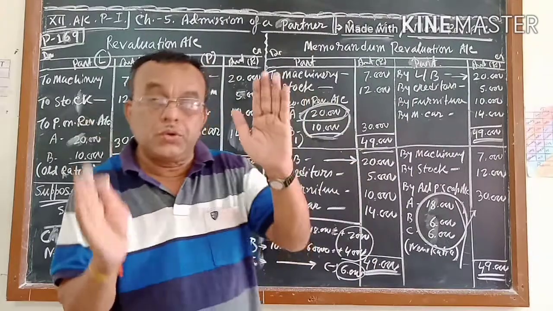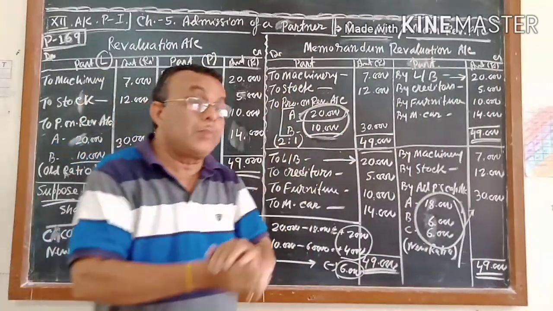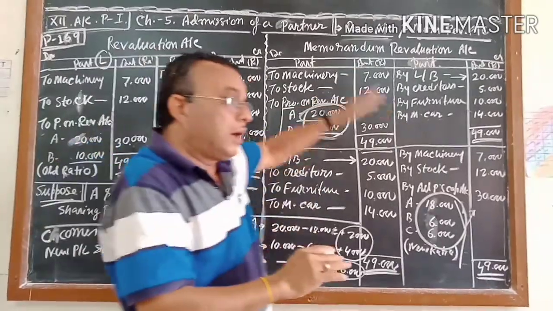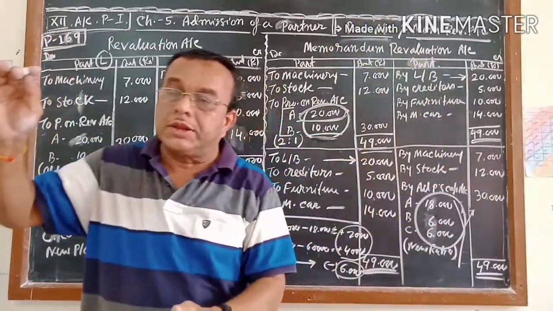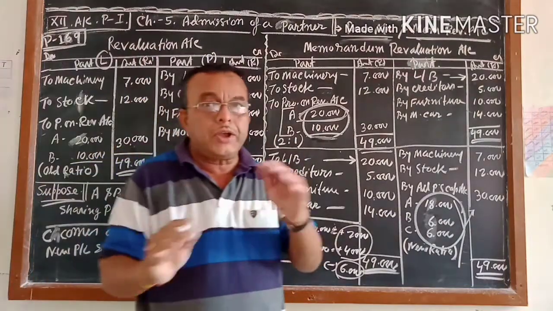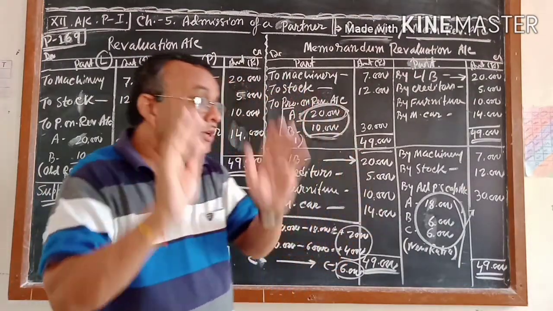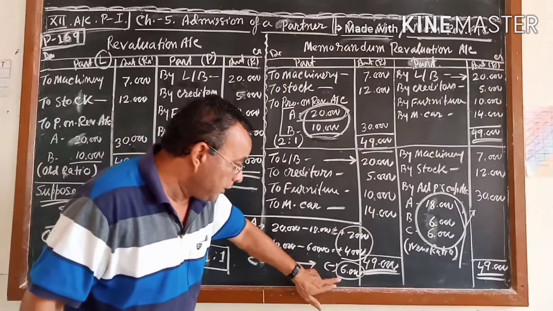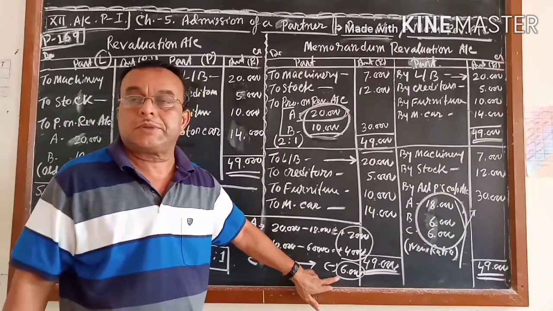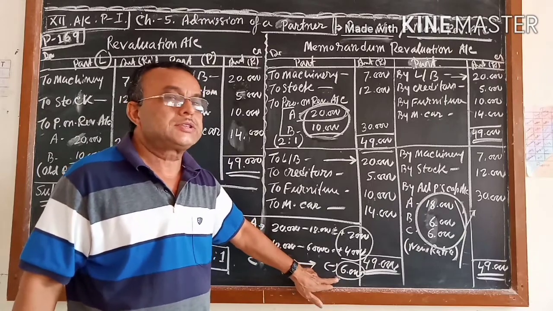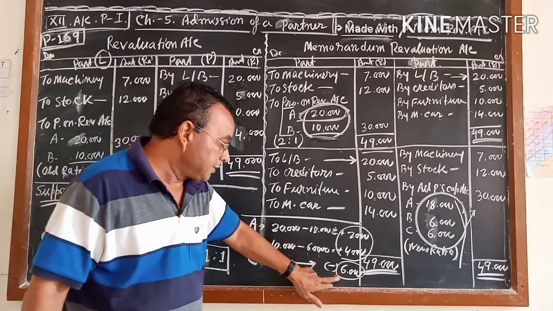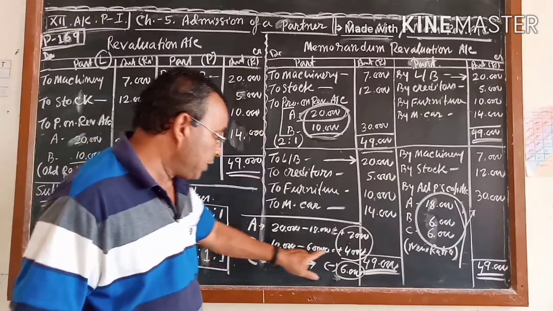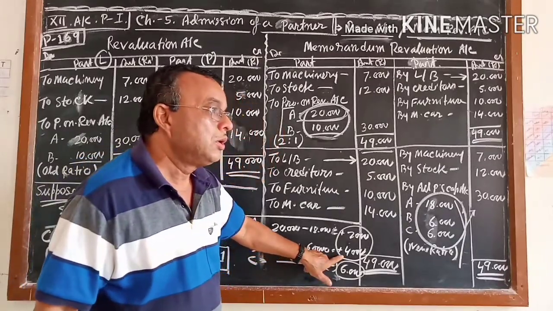After that, if you do the memorandum revaluation account, all the changes of assets and liabilities that you have done, you pass the reverse entry, so there is no change. The effect is that C's capital account will be debited by 6, A's capital account will be credited by 2, and B's capital account will be credited by 4.